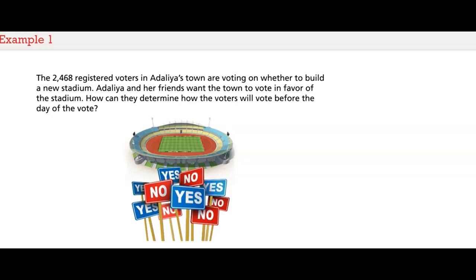The 2,468 registered voters in Adalia's town are voting on whether to build a new stadium. Adalia and her friends want the town to vote in favor of the stadium. How can they determine how the voters will vote before the day of the vote?